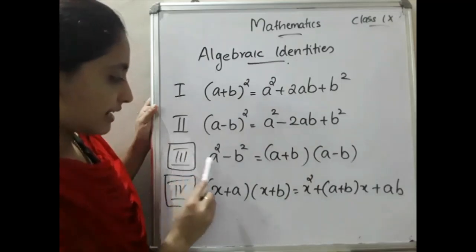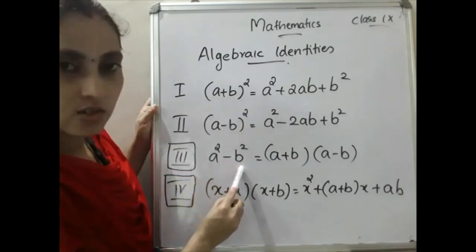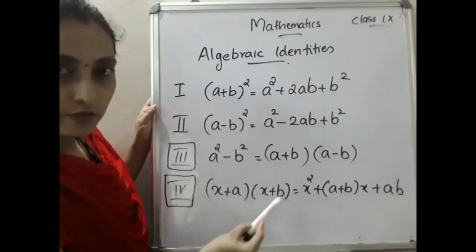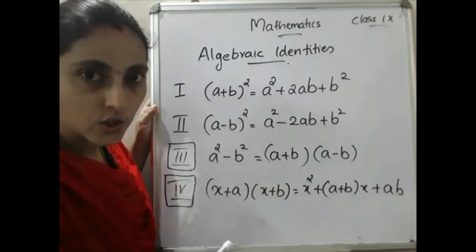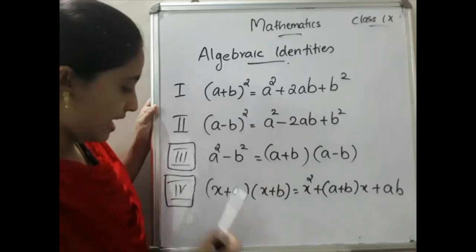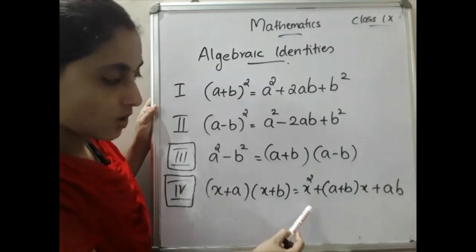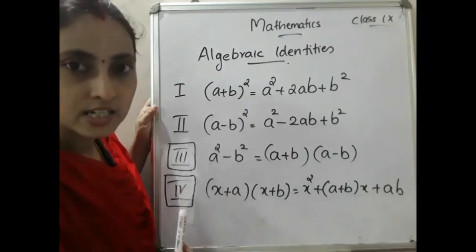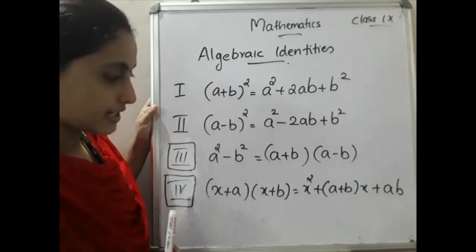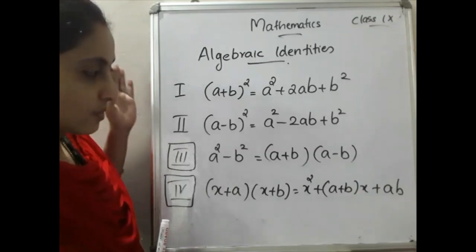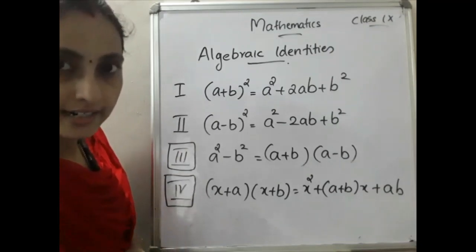Then the third identity, a square minus b square is equal to the sum times the difference, that is a plus b into a minus b. And the fourth one is x plus a into x plus b is equal to x square plus a plus b into x plus ab. Please write down these 4 identities first.